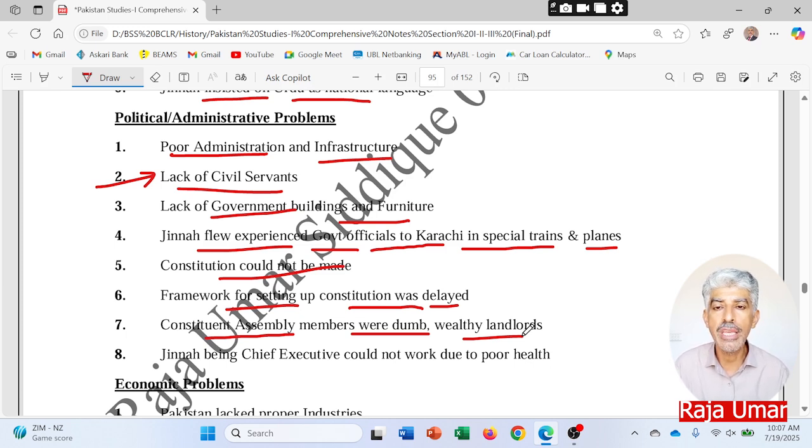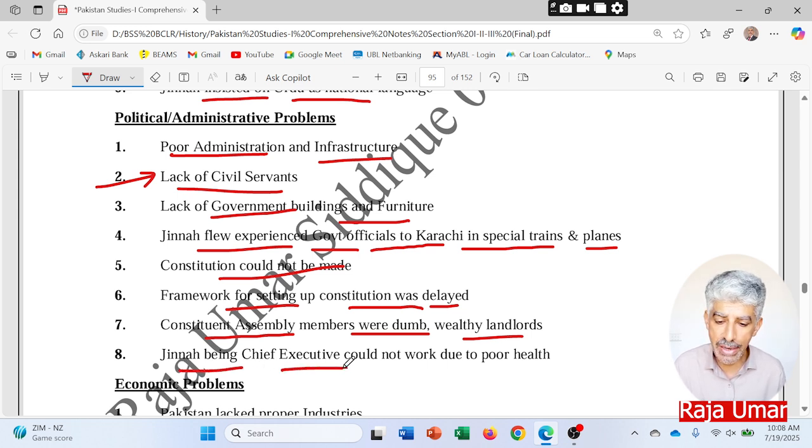But when Pakistan came into being, the politicians over here were so incompetent in making the constitution that they had no idea how to function the political machinery or even the constitutional machinery of the country.